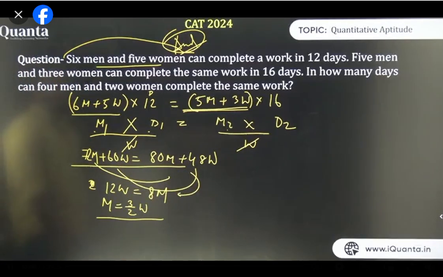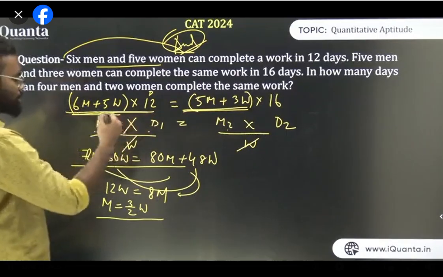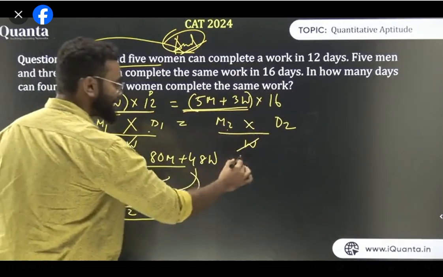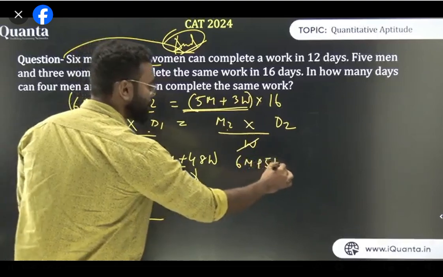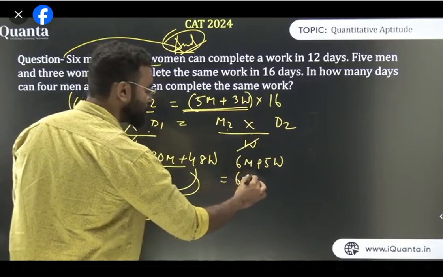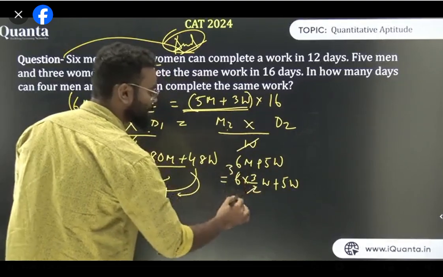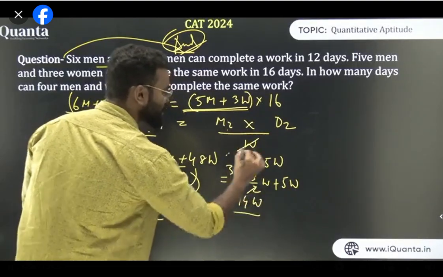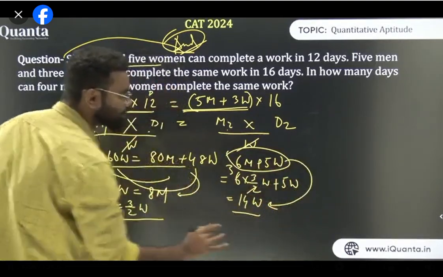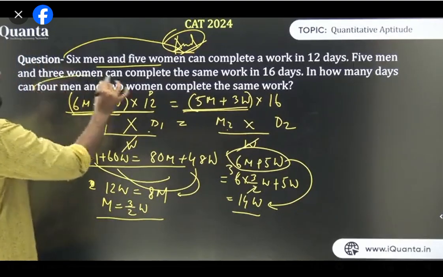Now what is given is 1 man is 3 upon 2 women, right? Now just take this one and convert it into women. So what about it? 6 men plus 5 women is the same as 6 into 3 upon 2 women plus 5 women. So 3 into 3 is 9, 9 plus 5 is 14 women. So 6 men plus 5 women is the same as 14 women. Clear? Now I need to find 4 men and 2 women.